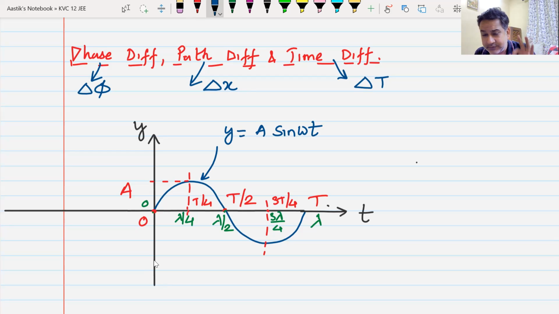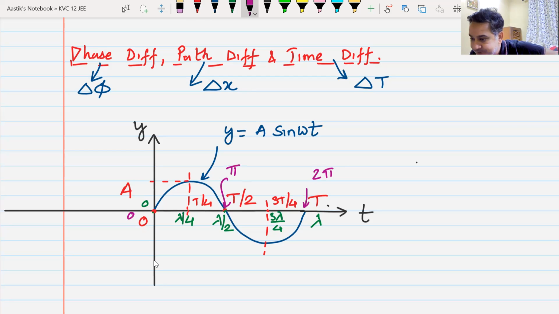The same thing I can mark in terms of angle. How much angle will it turn? If I call the angle 0 here, the angle here would be 2 pi, because one complete oscillation means an angle of 2 pi. Here the angle would be pi.